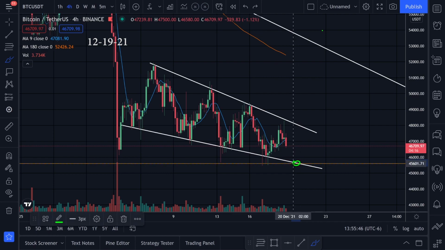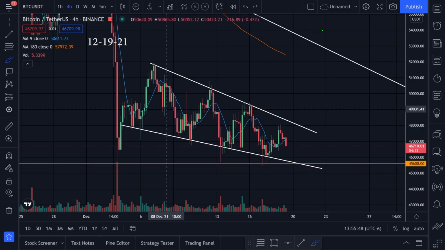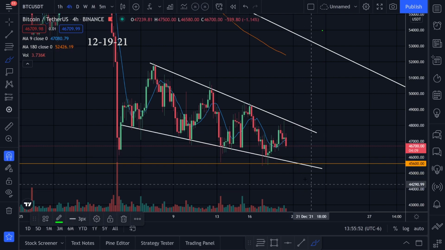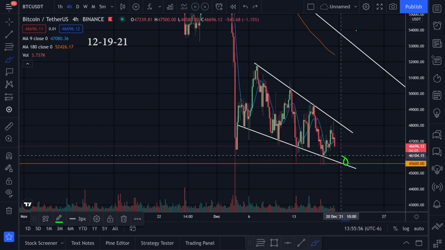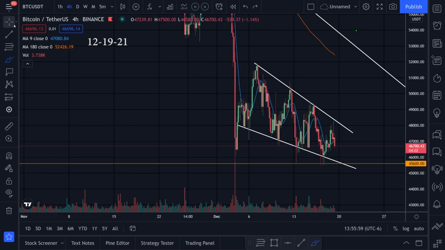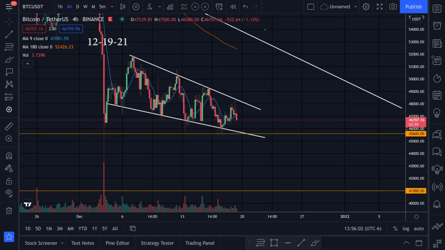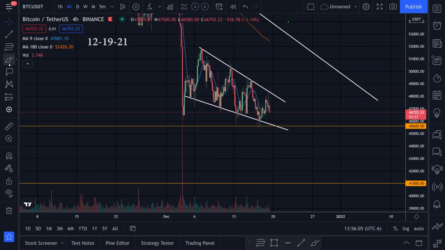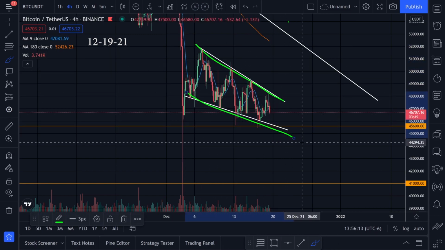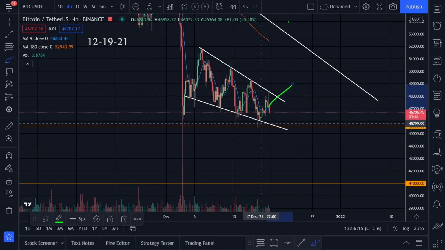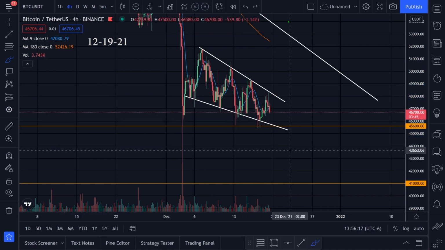I'm wondering if we're going to get support on here and continue in this pattern and get another bounce up, or if we're going to break through right here, and this limit order might go lower than this one. I'm not sure. But at the same time, that's where I have my limit order, and I also have one at 41K like I was saying. Main thing I'm watching is this channel pattern, top trend line and the bottom trend line. Which one are we going to break? Are we going to break the top or the bottom? Let me know what you guys think.